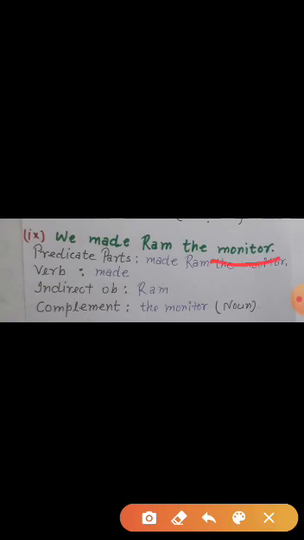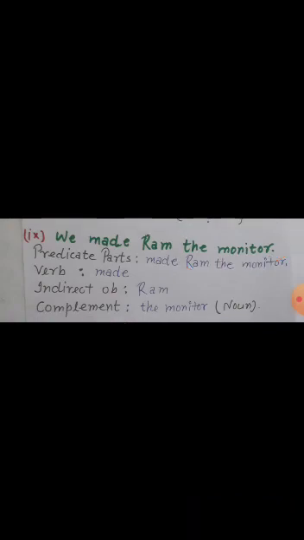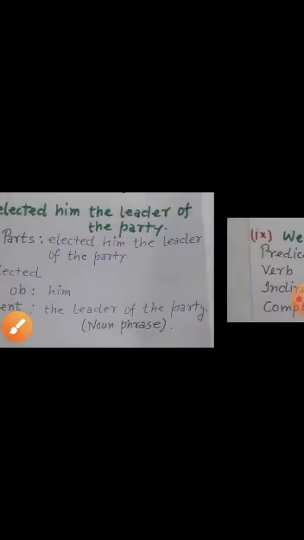But here the monitor is not object, it's complement, because there is not being taken any action over Ram. राम पर यहाँ कोई काम नहीं किया जा रहा है. Just we gave an extra information about Ram कि राम को क्या बनाया गया? Monitor. So the monitor is complement. So hope you will understand the difference between object and complement.